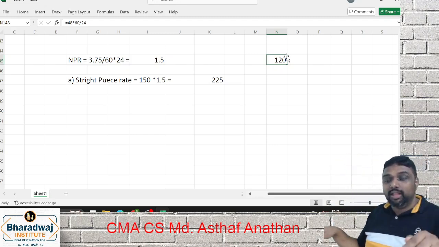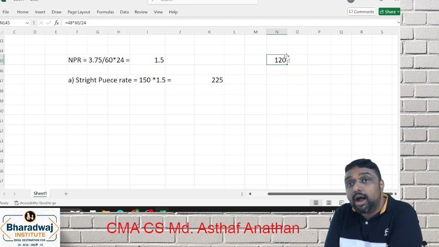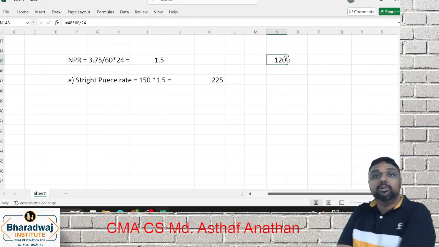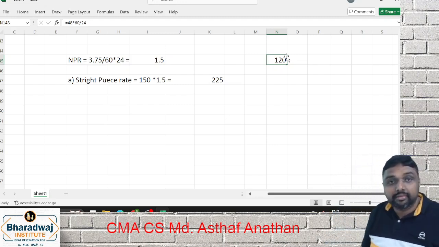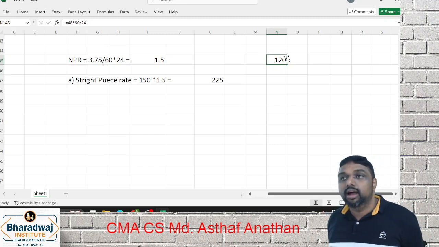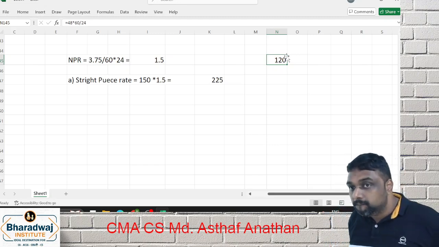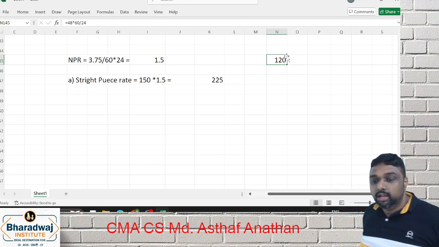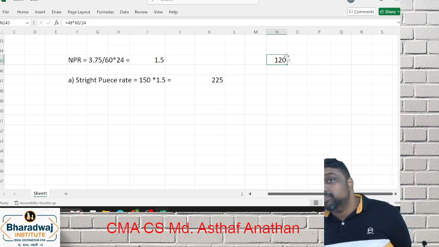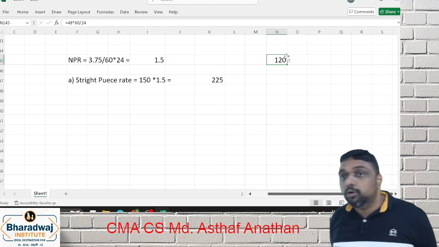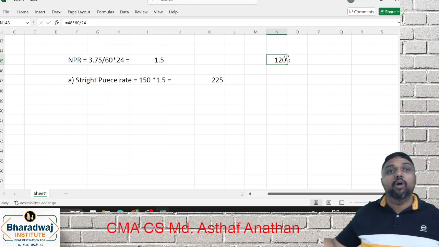If you get 120, then only can we solve whether it is efficient or inefficient. So here 120 is the standard. Actually, is 150 above or below? Above. Here above or below is the only criteria.